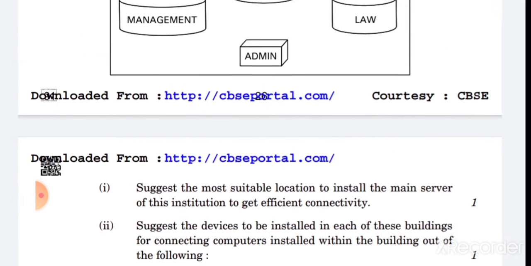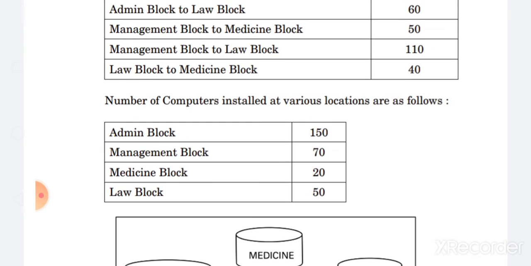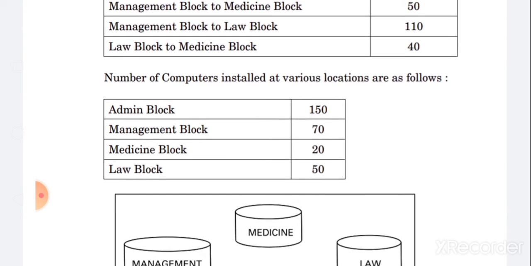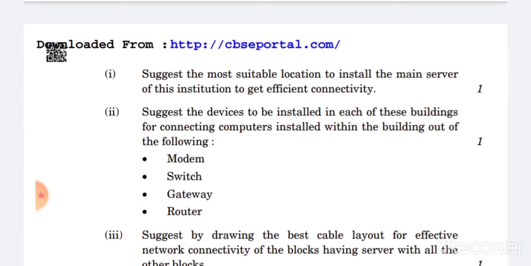So this is the simple technique through which you can give the answer that we are using a switch. Usually there can be one more option given, that is a hub. So you will have to select between the hub and the switch.